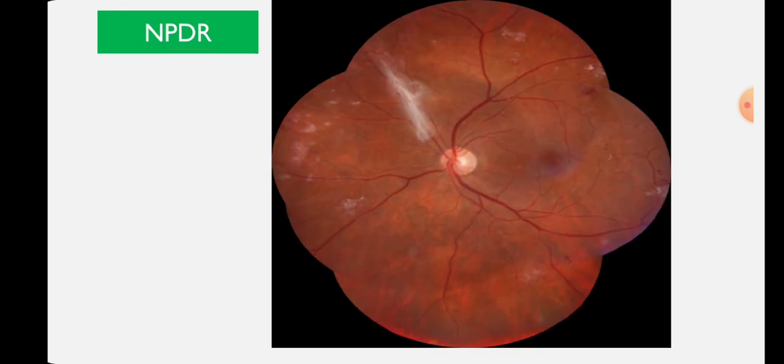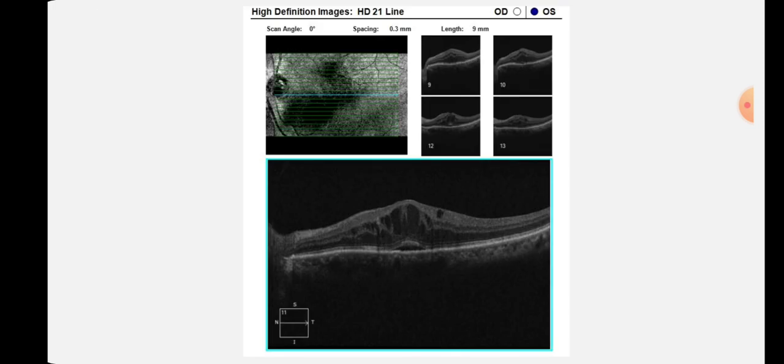So here in NPDR, don't get confused about this membrane. It is an ERM formation. So here in this picture, in all quadrants, you can see dot and blot hemorrhages with microaneurysm formation, cotton wool spots with hard exudate, and clinically significant macular edema. So that is the case of severe non-proliferative diabetic retinopathy.